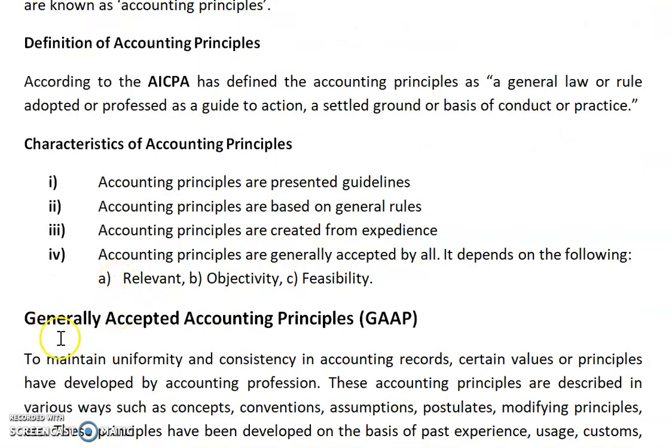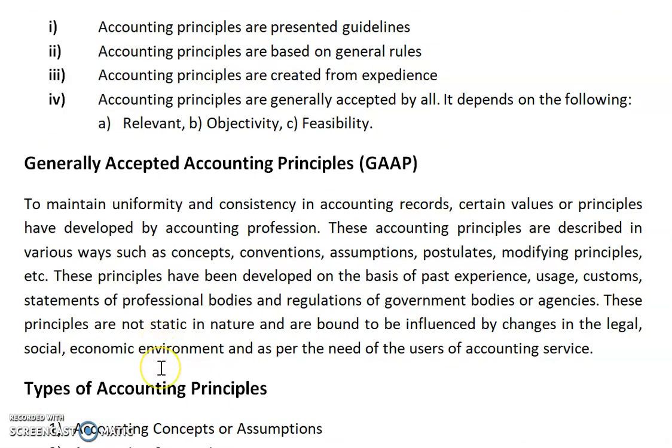Now, GAAP, generally accepted accounting principles. To maintain uniformity and consistency in accounting records, certain values or principles have been developed by the accounting profession.